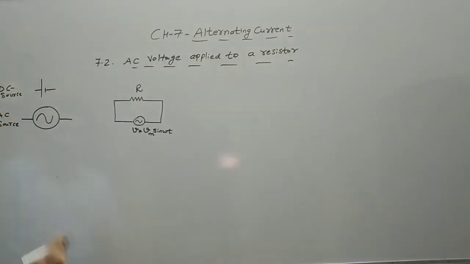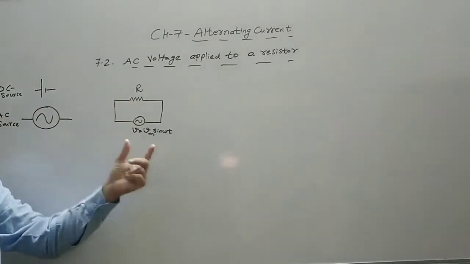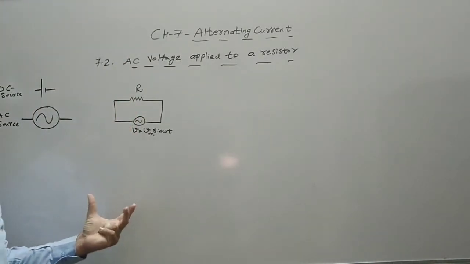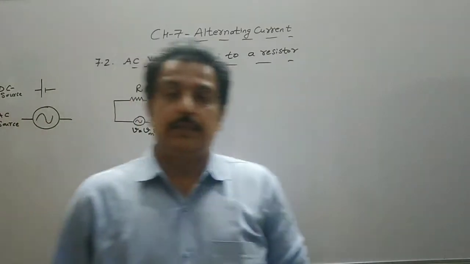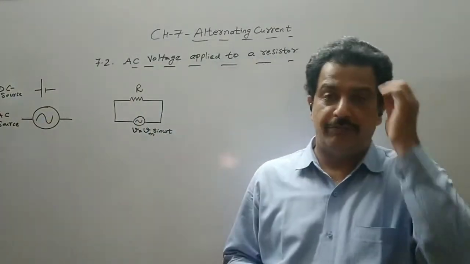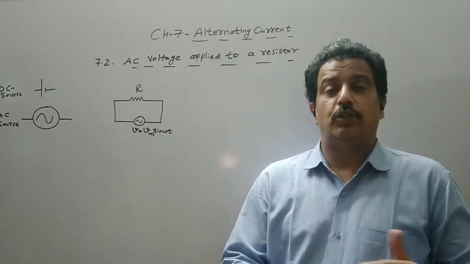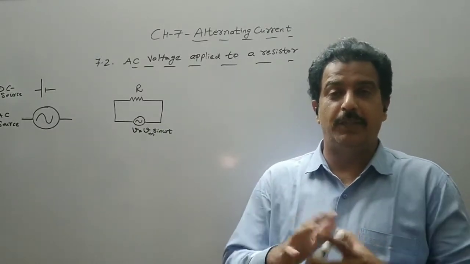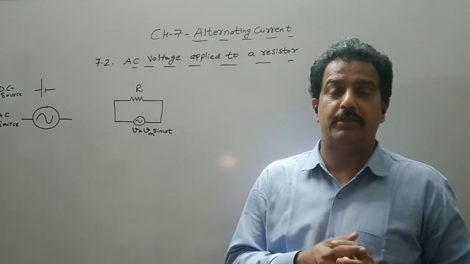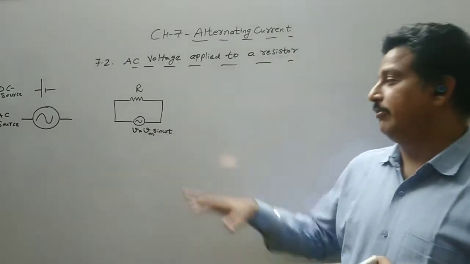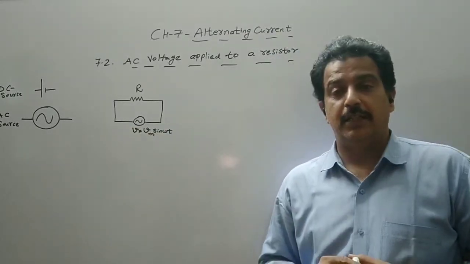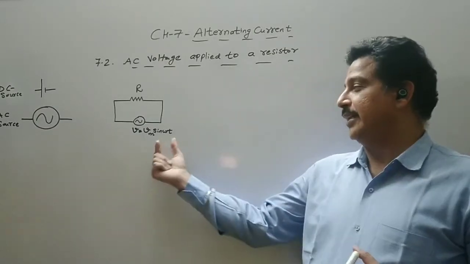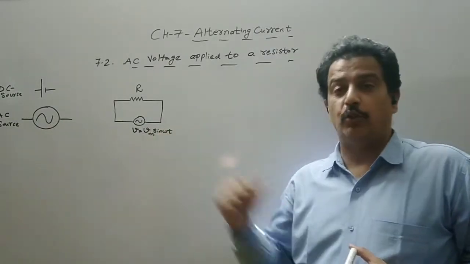Assuming there is some loss in the AC generator because we have a coil of n turns, there will be some loss of the voltage. So in place of the induced EMF, which was the maximum potential difference assuming there was no loss, and we know EMF is the maximum potential difference, here V is a terminal potential difference. So the output now is represented by V is equal to Vm sine omega t.